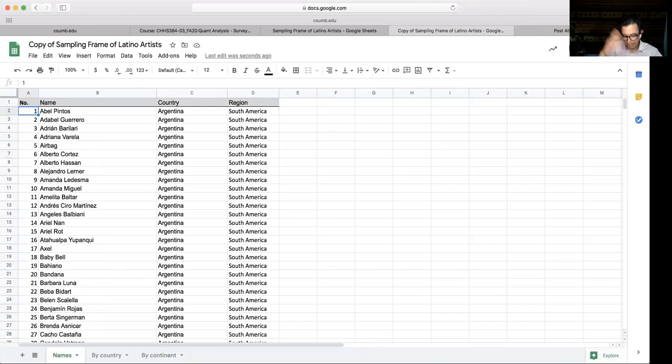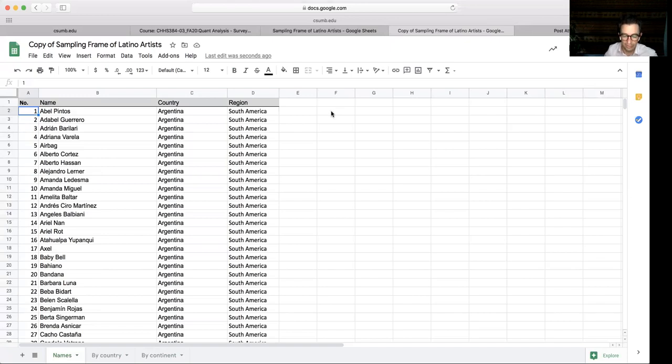So that's our population. Suppose you want to survey them. Suppose you want a survey of Latino artists. You have a couple of questions to ask them with a survey, and you need a representative sample of them, right? And let's say you need a representative sample of 20 of them. So there are a couple of ways to do that, right?